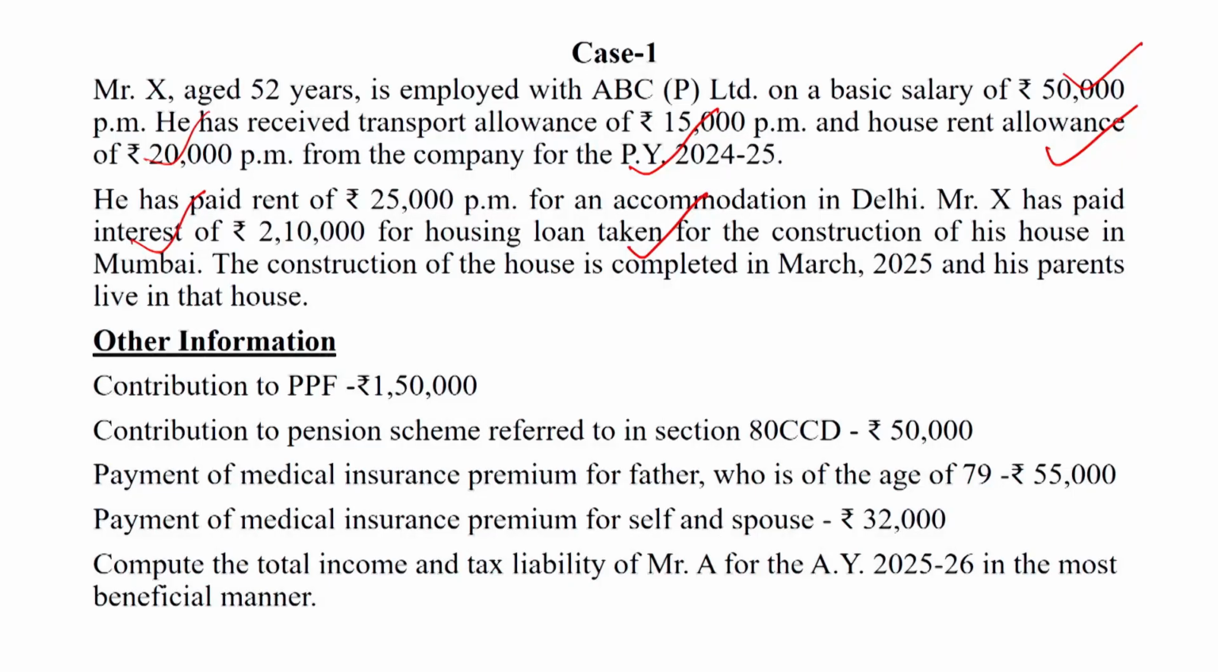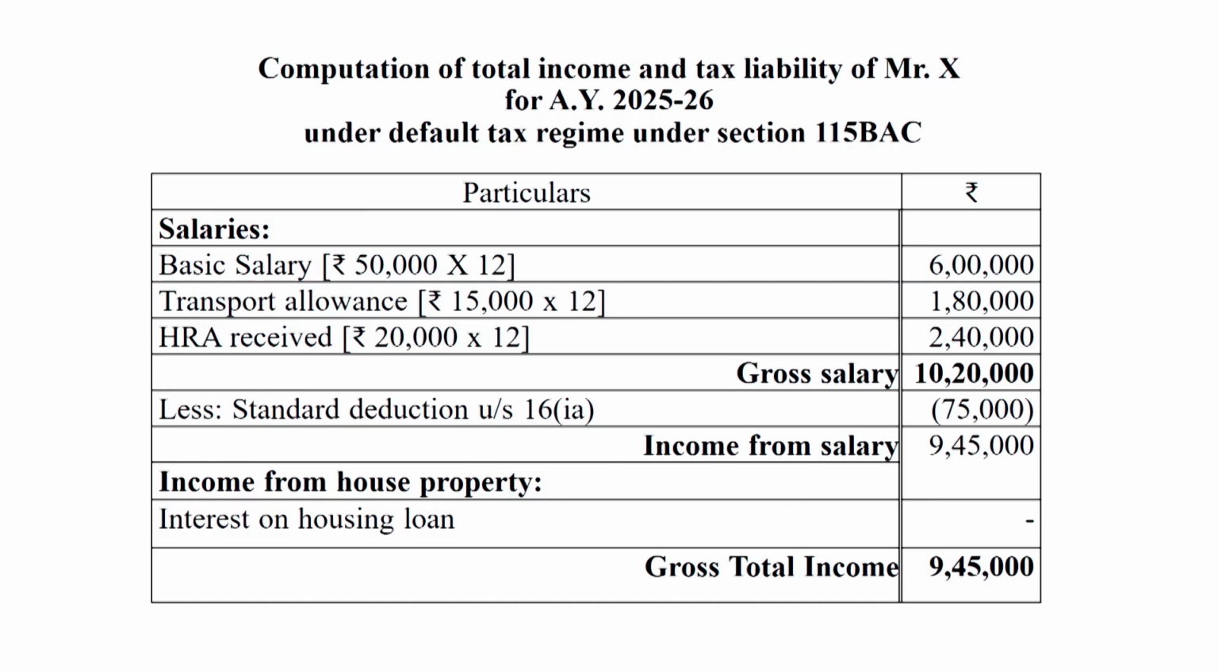So now I am going to present the solved slide of this case study. First, we should write the computation of total income and tax liability of Mr. X for the assessment year 25-26 under the default tax regime, section 115BAC. This question is related to the assessment year 25-26. We know the assessment year is the year in which tax is paid on the income of the previous year.